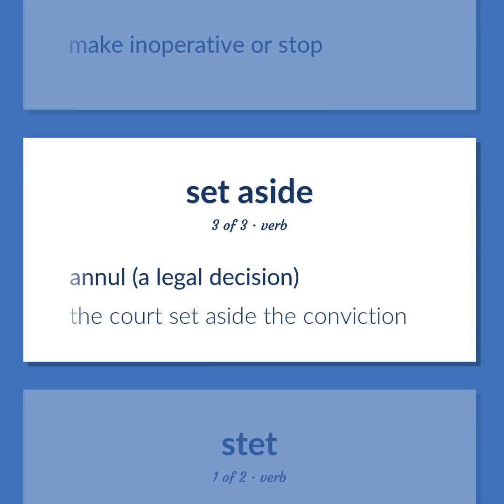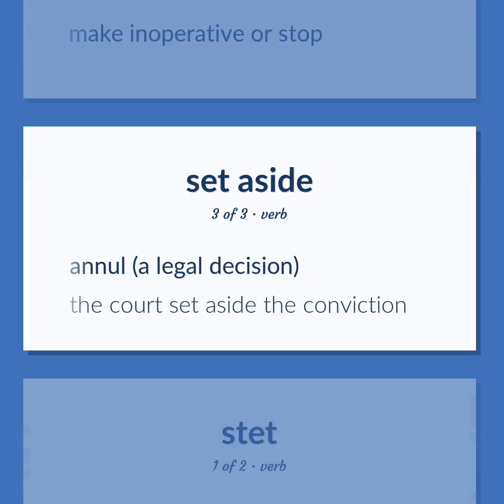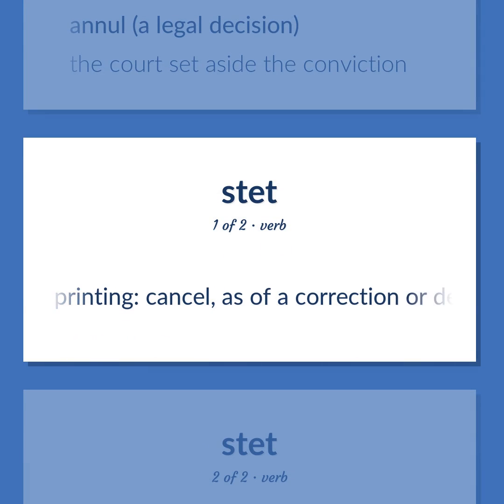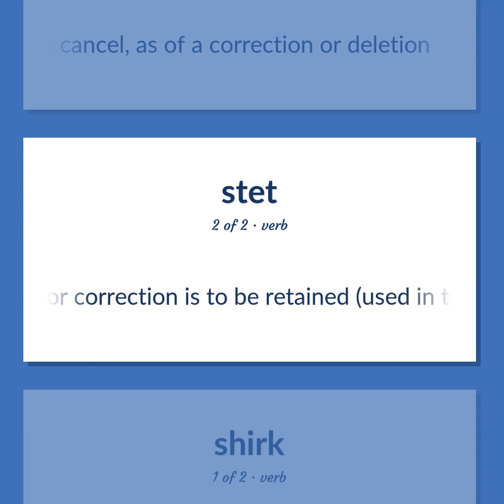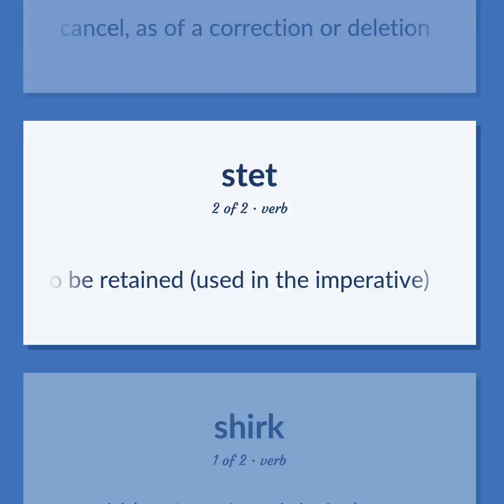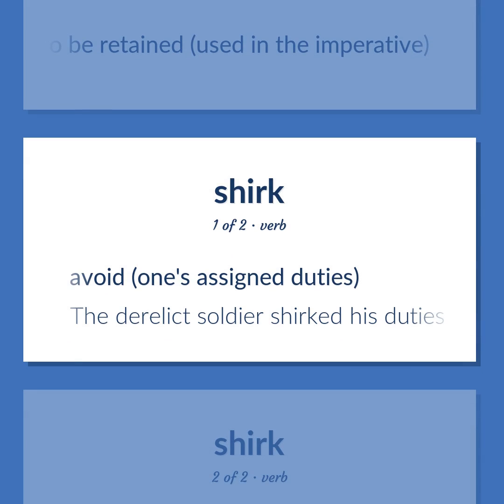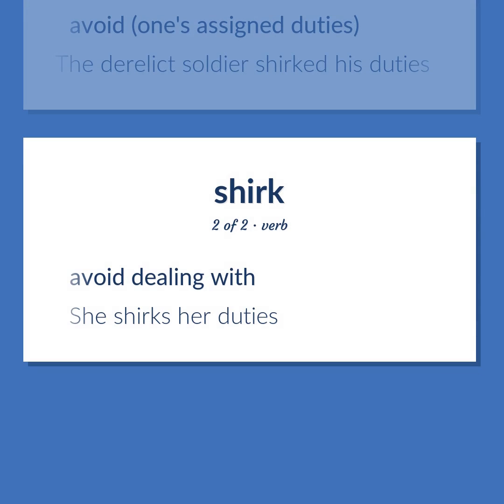Annul, a legal decision. The court set aside the conviction. Printing. Cancel, as of a correction or deletion. Printing. Direct that a matter marked for omission or correction is to be retained, used in the imperative. Avoid one's assigned duties. The derelict soldier shirked his duties. Avoid dealing with. She shirks her duties.